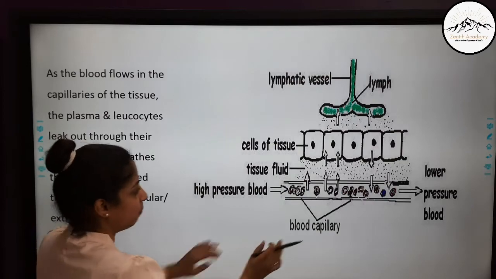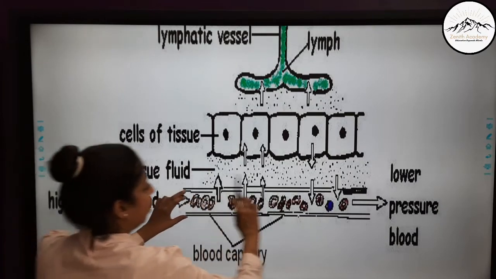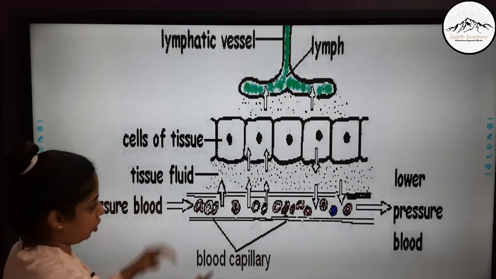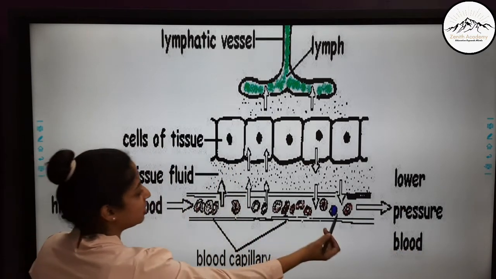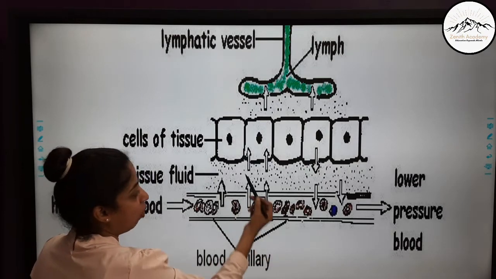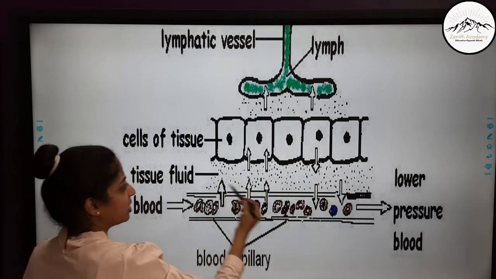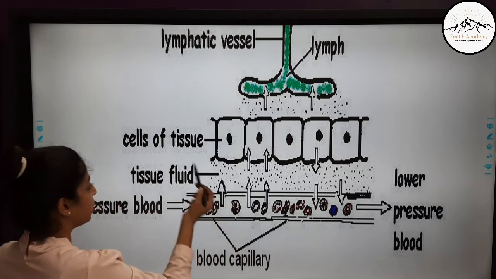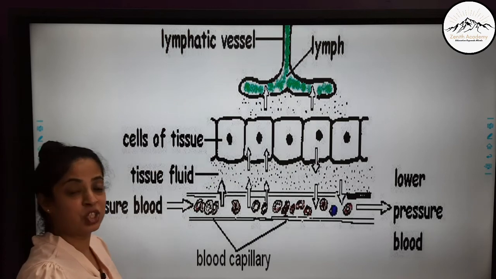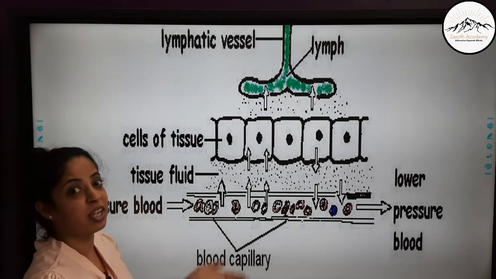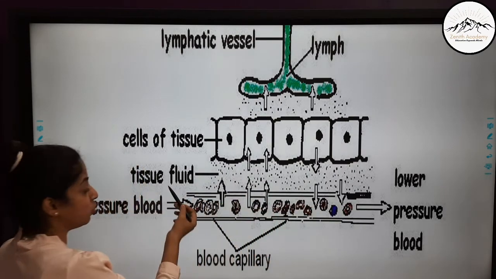So, here you can see this is a blood capillary and blood is flowing at a high pressure. Blood is entering the capillary and leaving the capillary at low pressure. Here you can see the plasma and the leukocytes can leak out. These are the cells of the tissues. The fluid that is leaking out, which is plasma and leukocytes, is termed tissue fluid. Because of this tissue fluid, there is exchange of gases and nutrients, and the waste products are also exchanged. This is where all this exchange happens.